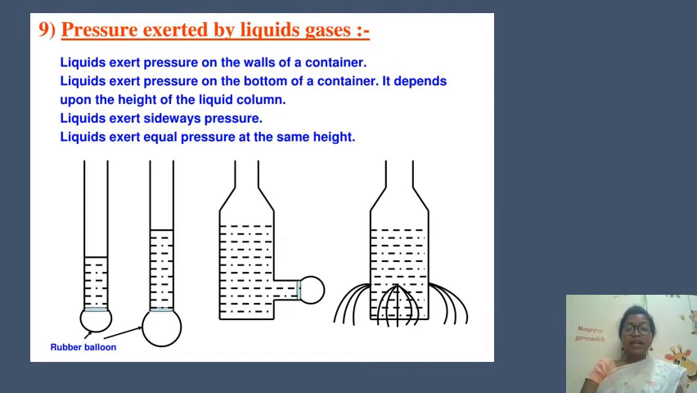Now, pressure is also exerted by liquids and gases. So liquids exert pressure on the walls of a container. Liquids exert pressure on the bottom of the container. It depends on the height of the liquid column. And liquid exerts pressure sideways, and liquids exert equal pressure at the same height. So you can see the diagram over here. I'll be explaining in the next slide.